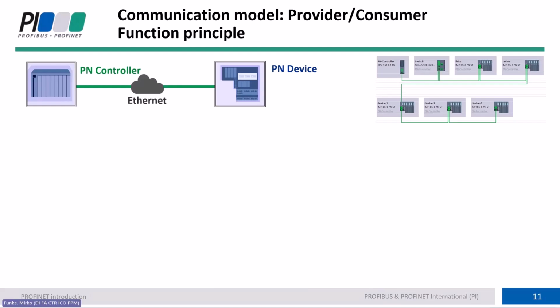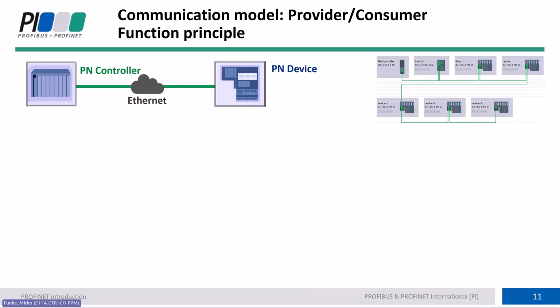So now let's come to the PROFINET provider-consumer model again, so that we can now also understand why it works with standard Ethernet. Let's imagine we have a network here. We talked about automation. It's always an automation line, and in the automation line I have also created a line interface. But it could also be a star. It could also be anything else.